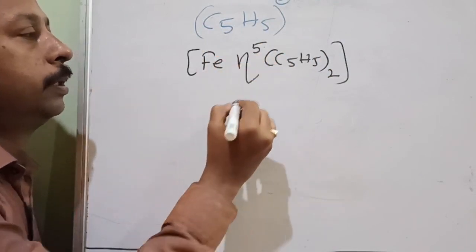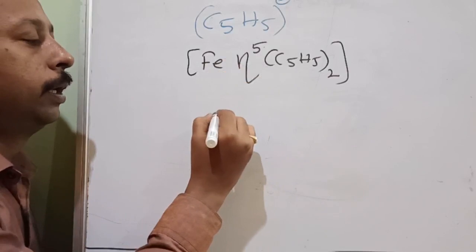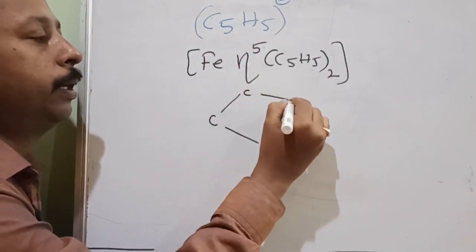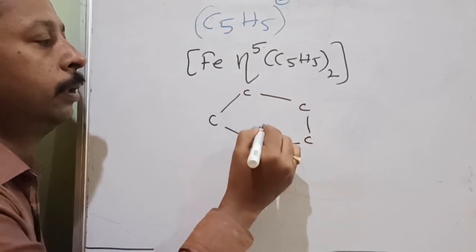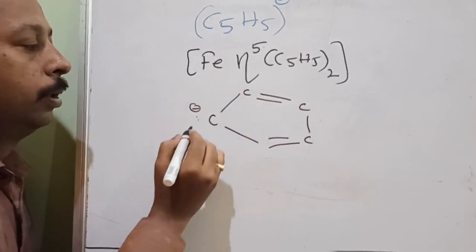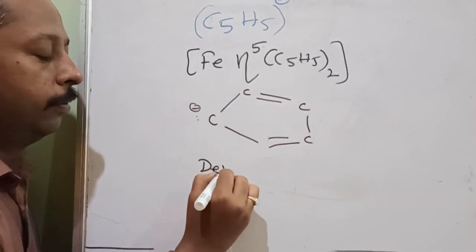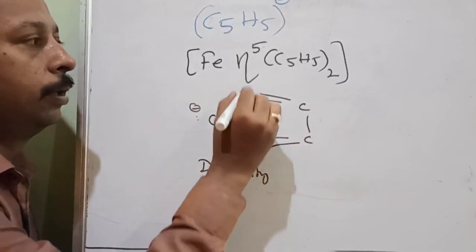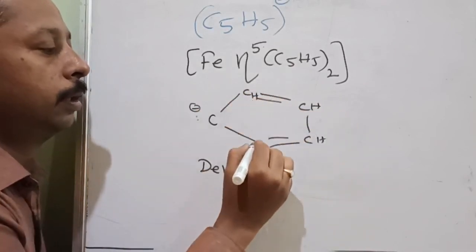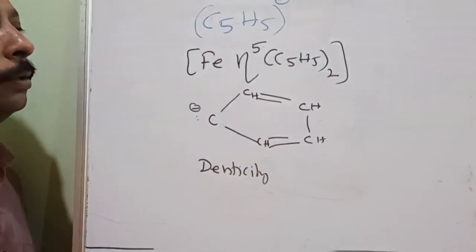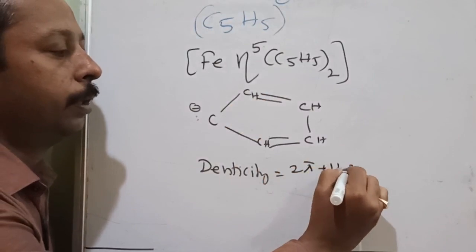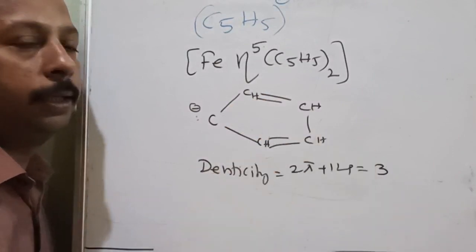Why is it hapticity and what is the denticity? I will tell you. Let us draw the structure of cyclopentadienyl. So this is the cyclopentadienyl. Understood? Now if I ask what is the denticity of cyclopentadienyl, like this it will be CH. So how much is the denticity? 2 pi bonds and 1 lone pair. So how much is the denticity? 3.